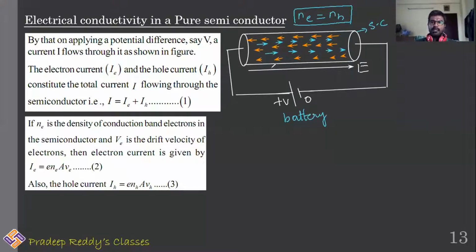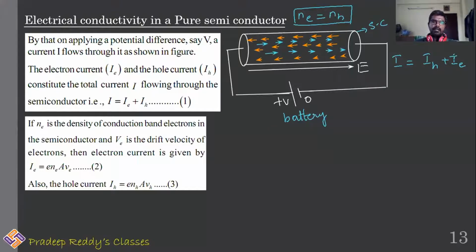When you are providing external potential difference to this semiconductor, all the electrons and holes tend to move. Electrons tend to move in the direction opposite to that of the electric field. Holes tend to move in the direction of the electric field. As a result, net current will be equal to hole current plus electron current.